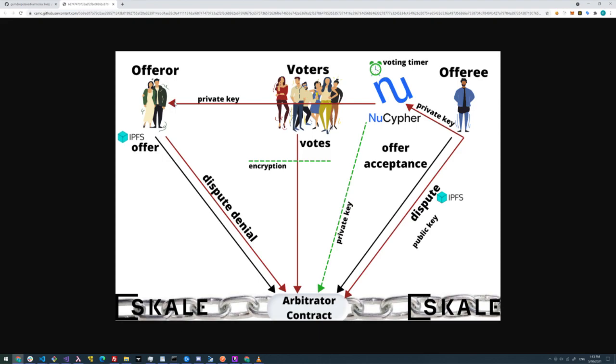And if the plaintiff and defendant and some of the voters all decrypt the results and all agree on the results, then the dispute is resolved based on whatever the vote results are. That was kind of our idea. Unfortunately, we weren't able to finish that part of the project.